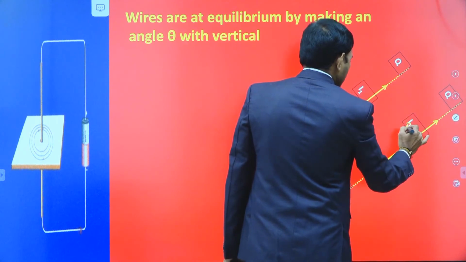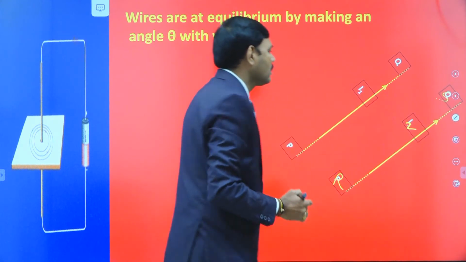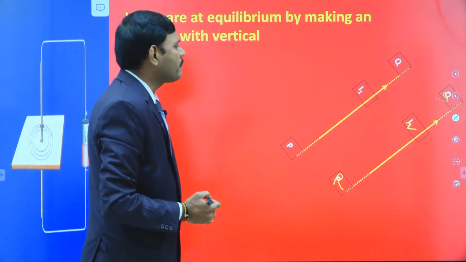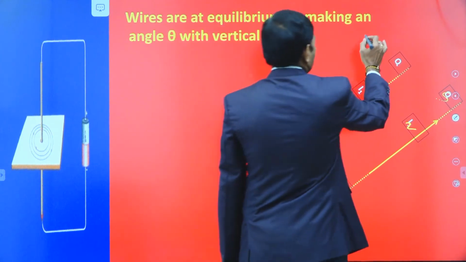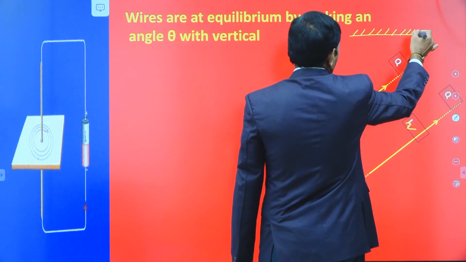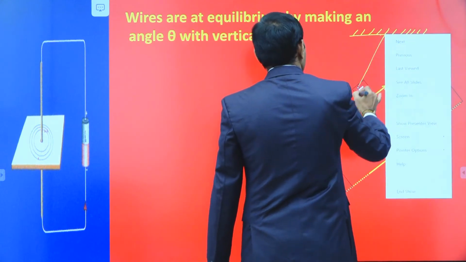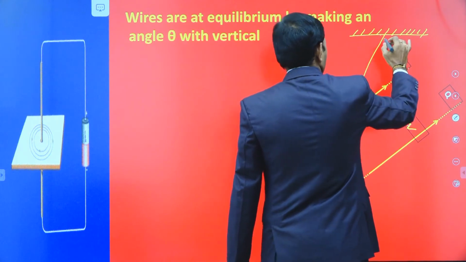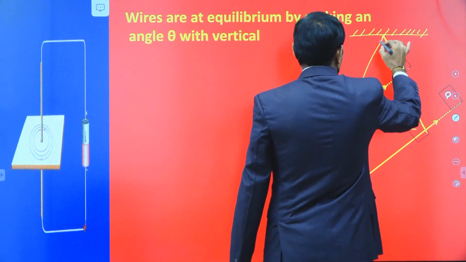Here let us assume this is the second wire carrying current I2, denoted by RS. PQ is the first wire, RS is the second wire carrying current I2. They are suspended by strings. This is a rigid support, and the two wires are suspended by strings as shown in the diagram.